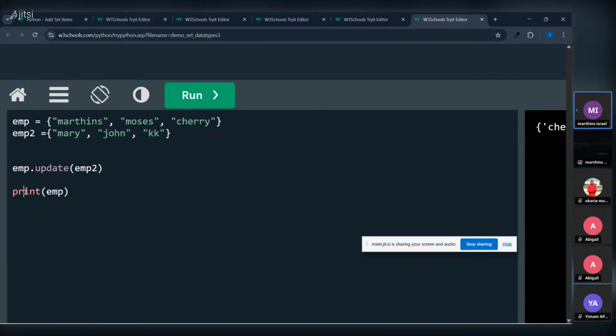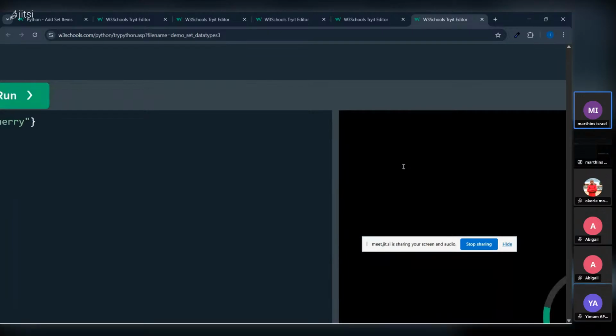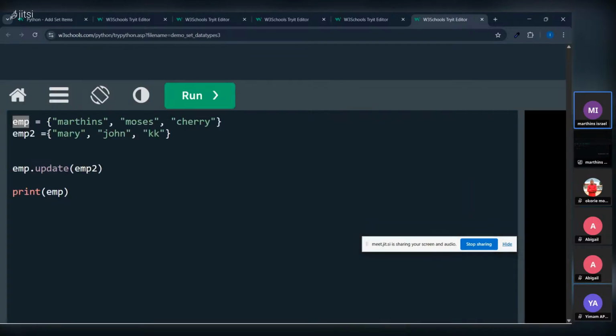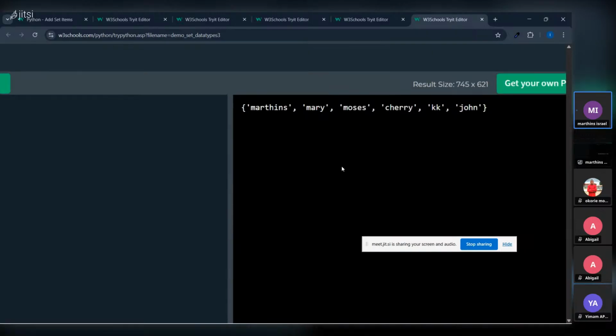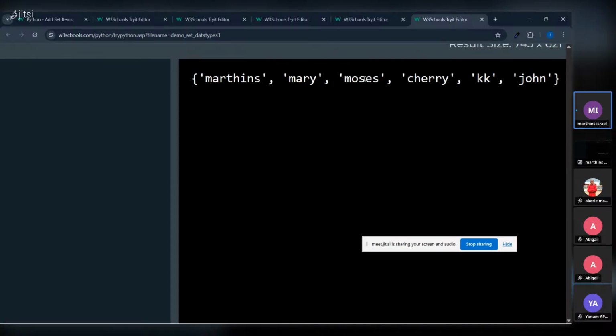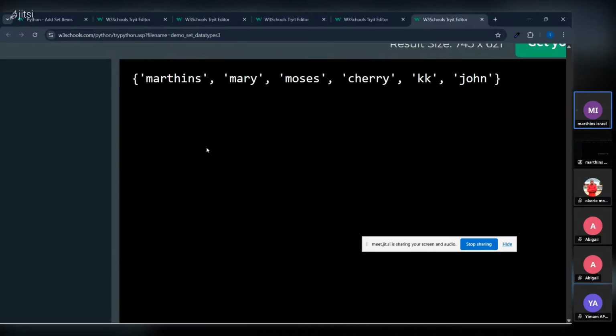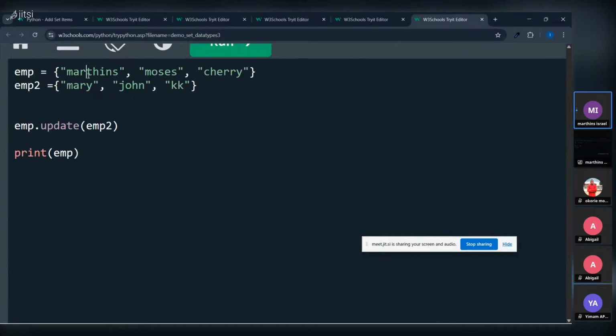So now we are going to print what? EMP, which is the first variable we declared. So if we click on run, automatically this guy becomes added to the first employee. So it now starts with Martins, Mary, Moses, Sherry, KK. So it has been added to this employee.